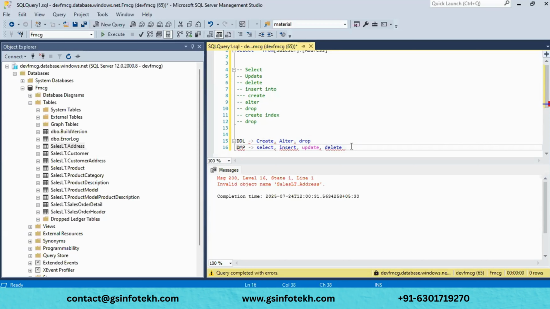If you want to manipulate your data, we use these DML commands, data manipulation language.